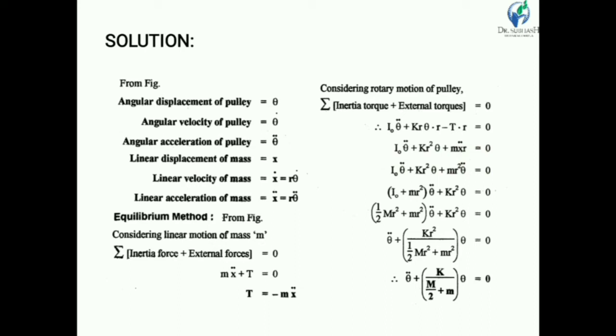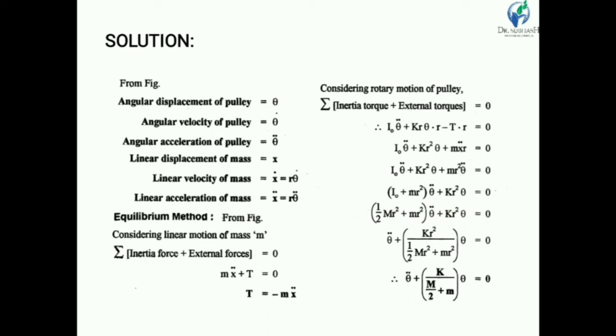Here we put the value of the tension torque, which is m x double dot into R, equal to 0. So I0 theta double dot plus K R square theta plus m R square theta double dot, because we know that x double dot is equal to R theta double dot. If we take theta double dot common, we get in brackets I0 plus m R square, multiplied by theta double dot, plus K R square theta is equal to 0.